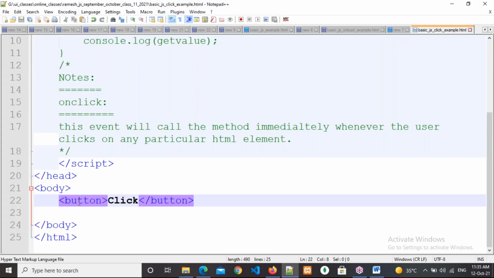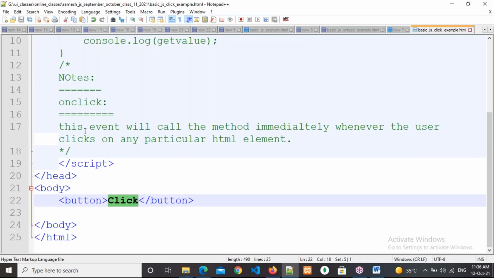To take a button, we need to use the button tag. See, less than button, greater than, is there. This is the HTML tag to take a button. In between you need to write something, and whatever you write will appear on the button, like Click. Now I am clicking on the button. Is anything happening? Nothing is happening.